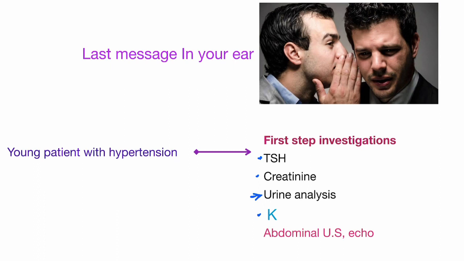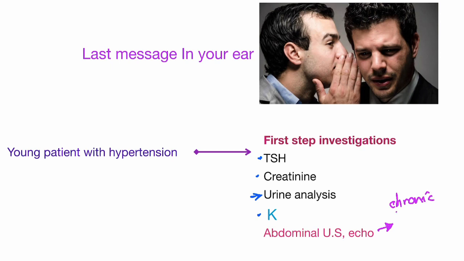And I will do two investigations: abdominal ultrasound and echo. Abdominal ultrasound gives me a picture of the kidney, and echo shows the effect of hypertension, whether it is transient or chronic. So echo is very important.